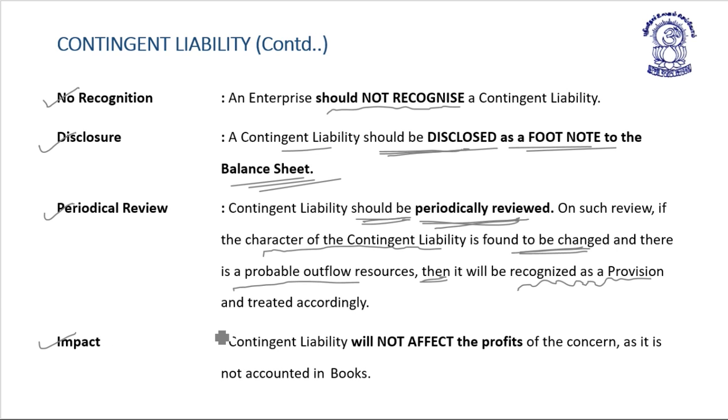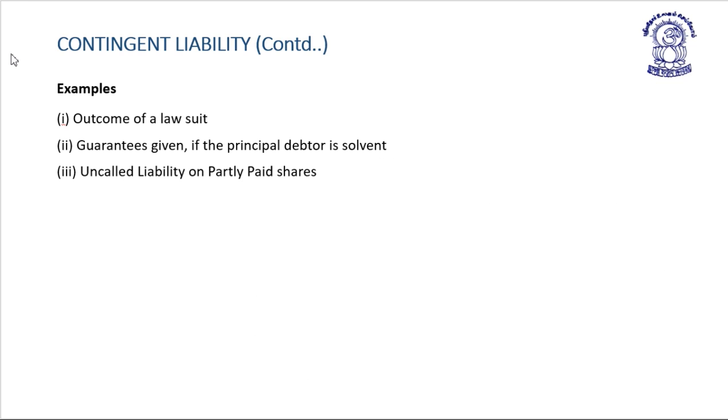Impact: contingent liability will not affect the profit of the concern and it is not accounted in the books of account, but it is disclosed only in the footnote of the financial statement. Next, some examples of contingent liability: outcomes of lawsuits, guarantee given if the principal debtor is insolvent, and uncalled liability on partly paid up shares.